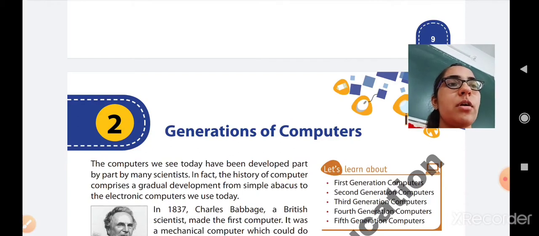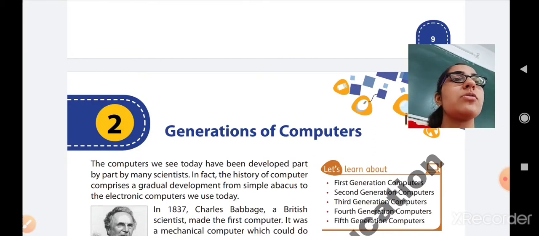The first generation computers have some limitations which were overcome by the second generation. Then the second generation also has some limitations which were overcome and removed by the third generation computers. It means that many scientists have designed the computer step by step.